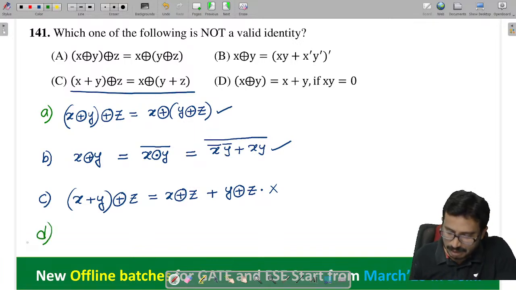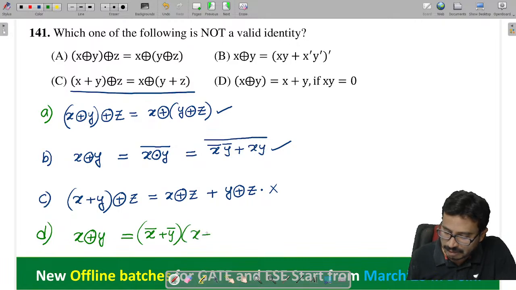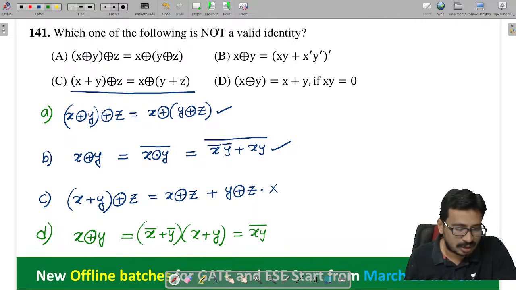Next option D, x XOR y, and which is equal to what? So we'll get this thing as what now here, POS form. How we can write, tell me, x bar plus y bar into x plus y, and which is given as xy whole bar. Xy whole bar into x plus y, I can say.